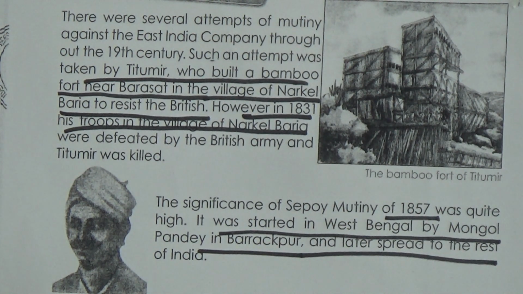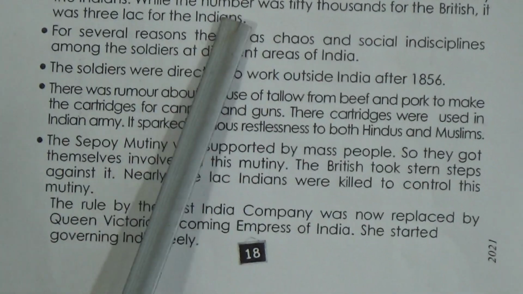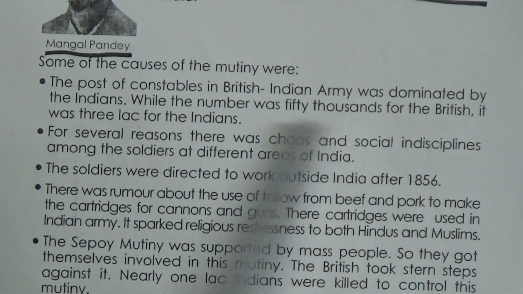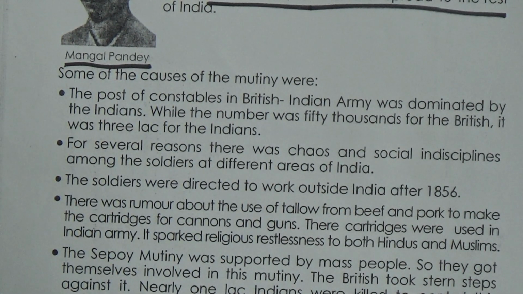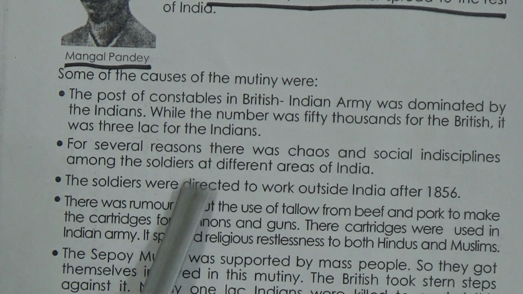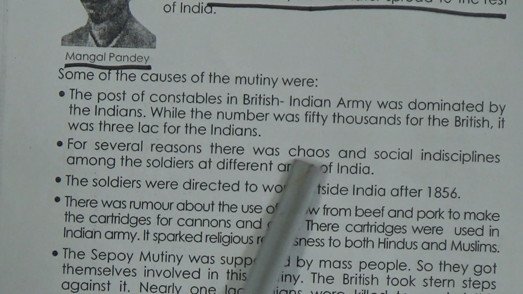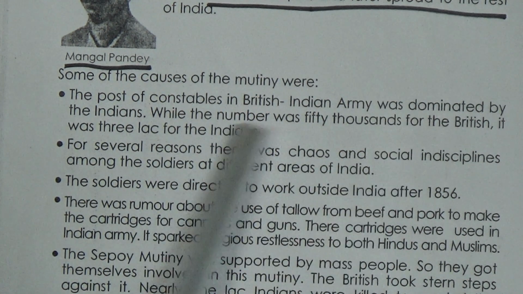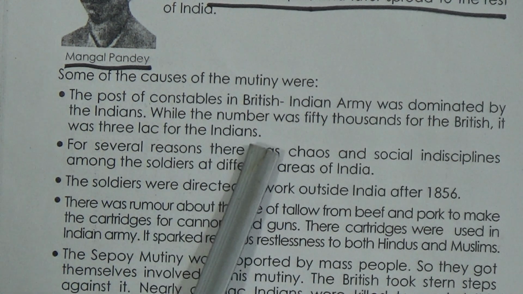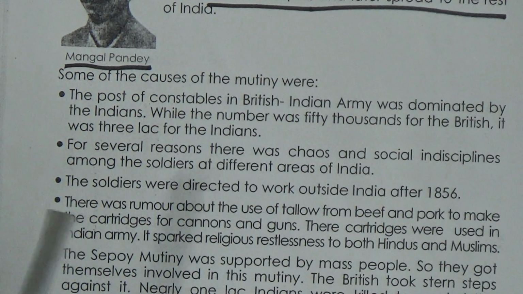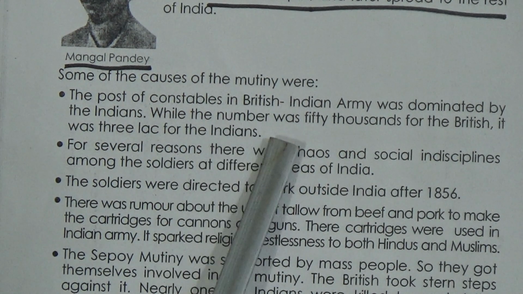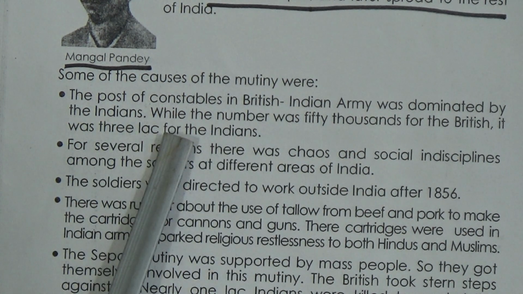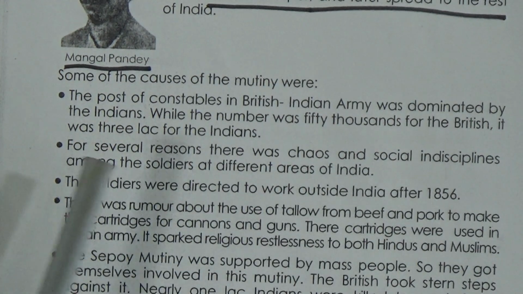There were some causes of the Sepoy Mutiny, and now look, the first one: the post of constables in the British Indian Army was dominated by Indians. While the number of British was 50,000, it was 3 lakh for the Indians. So the number was high. The number of Indian soldiers was high in the British Indian Army, but still the higher positions and high ranks of the British Indian Army were always given to the British people. That means there was discrimination between the British and the Indian soldiers.